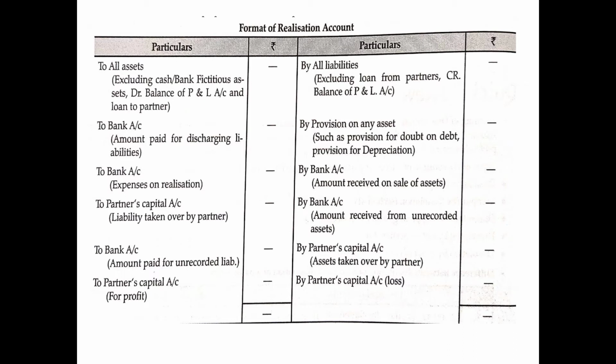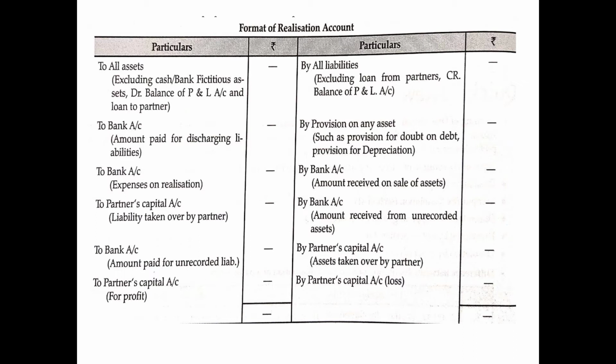So, we will write To All Assets. That means the name of each asset, so To Land, To Building, To Debtors, etc. Then excluding cash or bank, because we need to prepare a separate account for cash and bank. That's why we will not transfer the cash or bank balance to realization account.